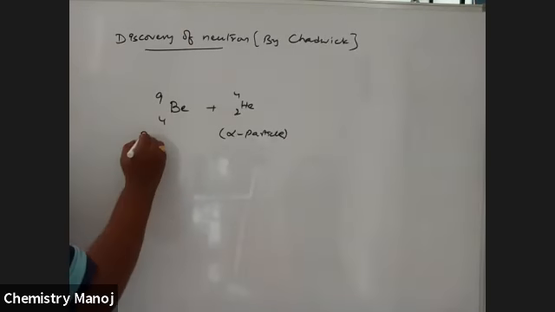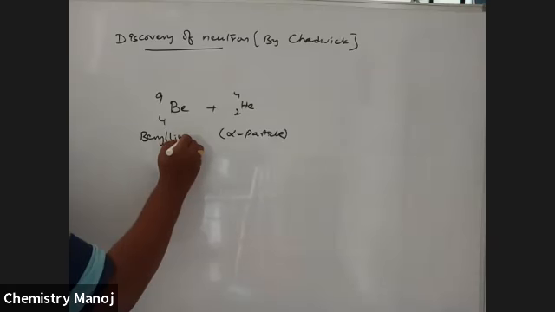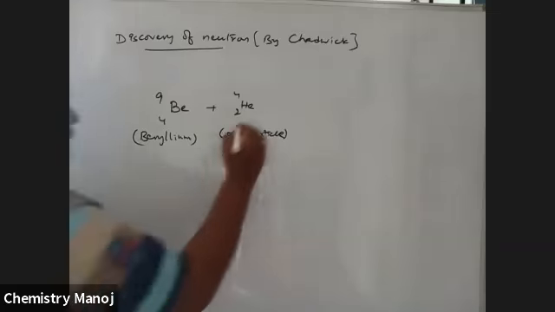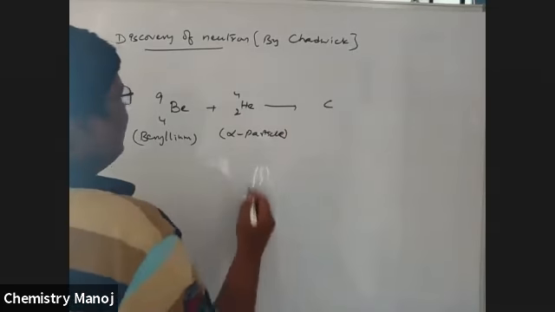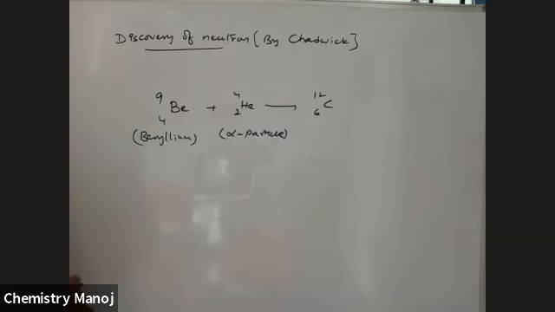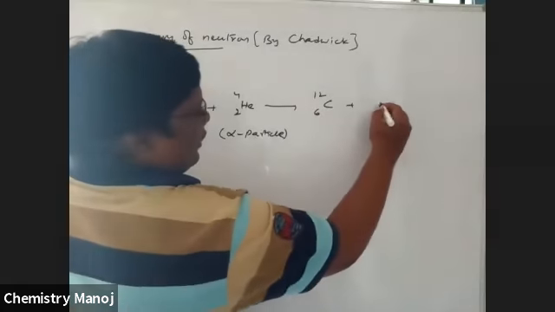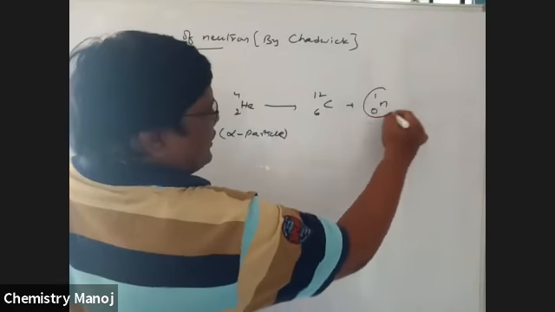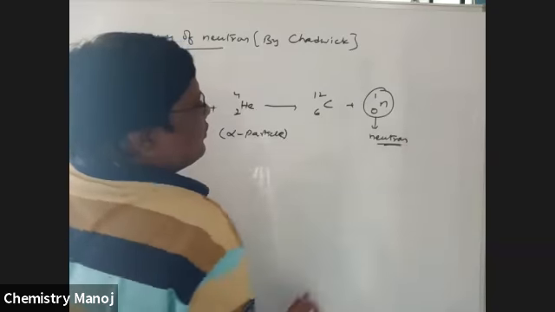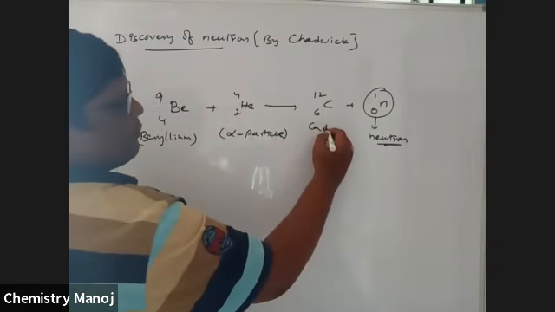When beryllium is bombarded with an alpha particle, that gives carbon 6 12 and n 0 1. This is nothing but a neutron.